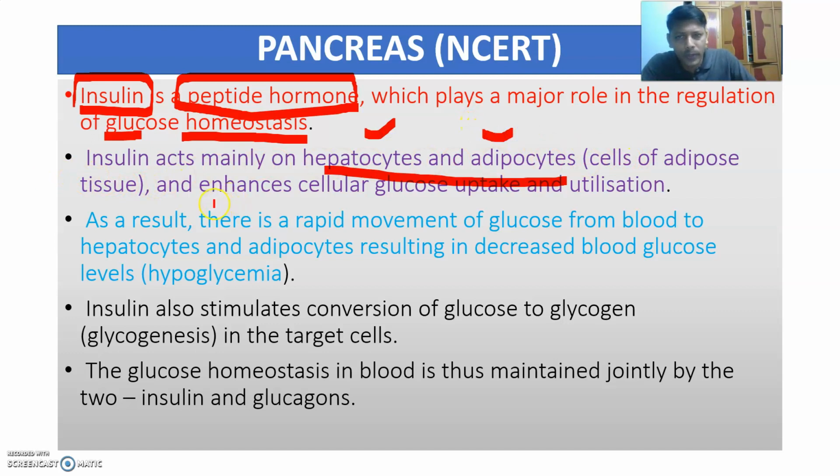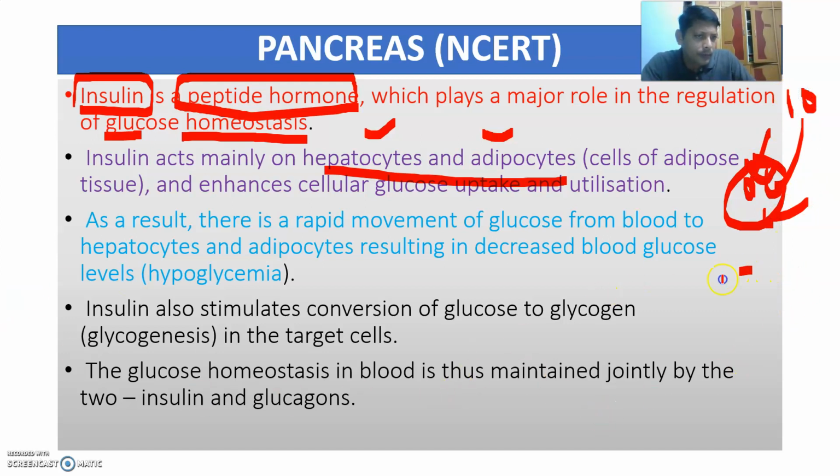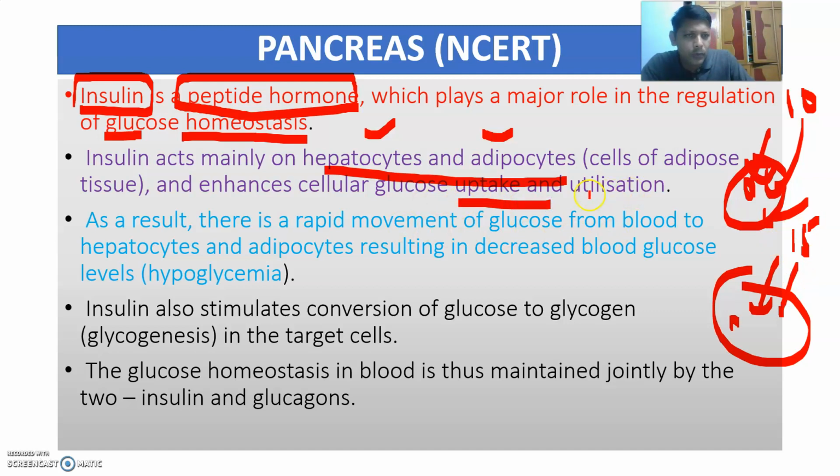You are familiar with them, and it enhances cellular glucose uptake. Now the cell is taking more. Earlier, for example, it was taking 10 molecules of glucose. Now the cell is taking 15 molecules. So there is enhanced uptake of glucose and utilization by the cell.